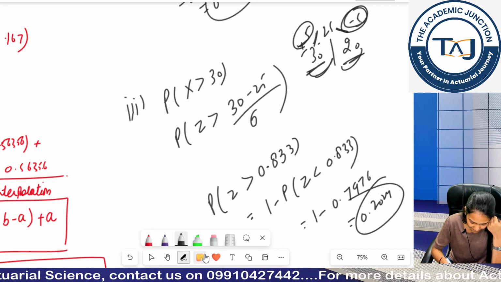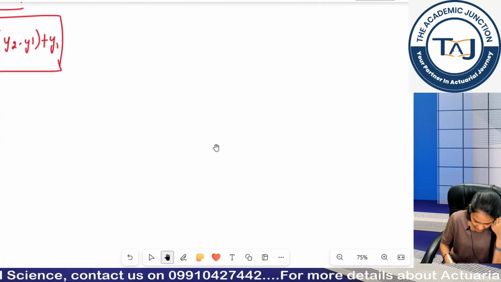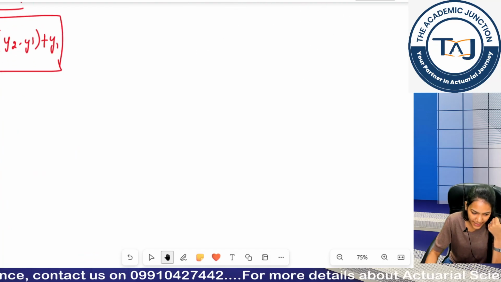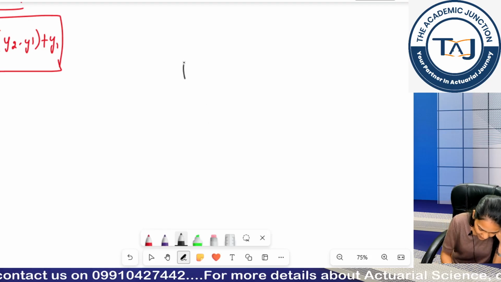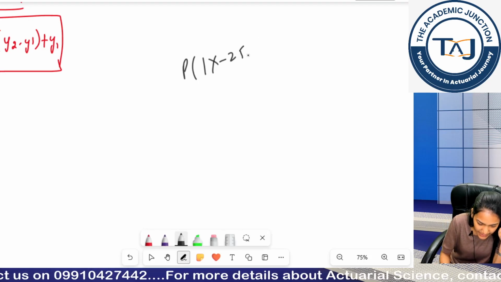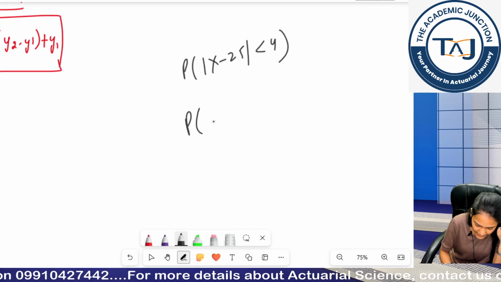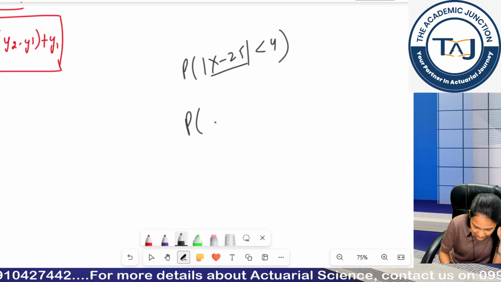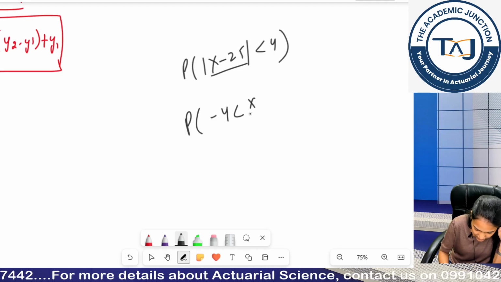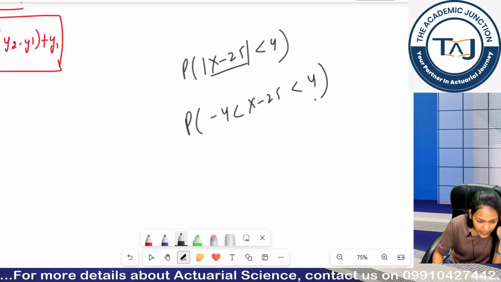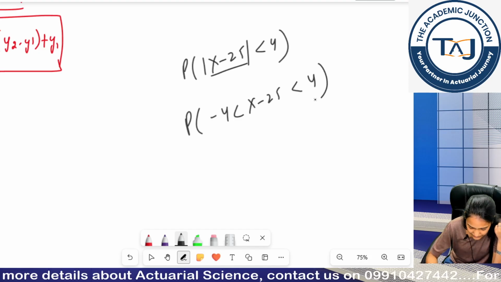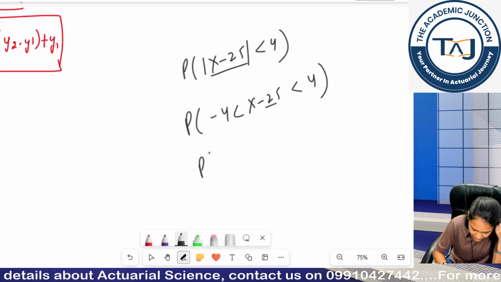Okay. Now moving to our next part, we need to simplify the thing first. My question was mode of x minus 25 is less than 4. So I can say my x minus 25 is between minus 4 and 4.